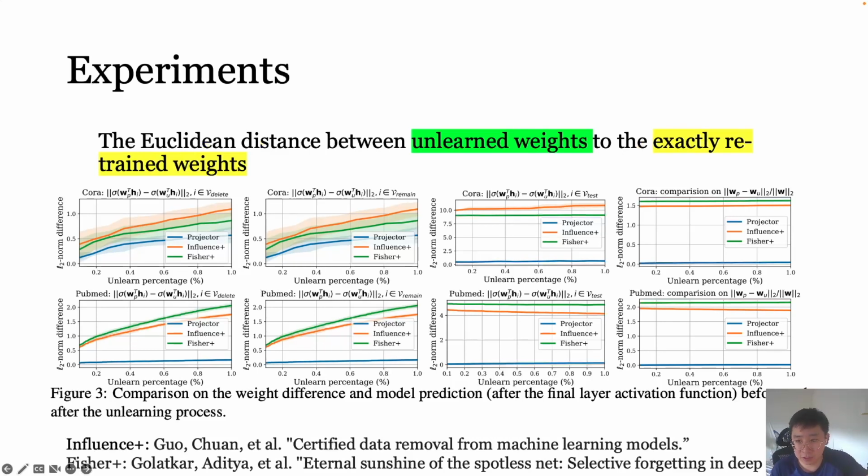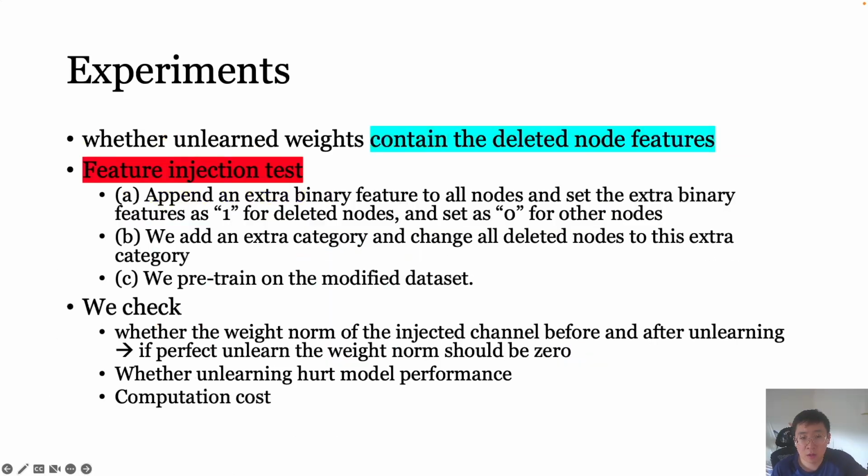Both the final activations and output parameters of our method Projector are closer to the weights obtained by retraining from scratch, compared to the baseline methods, which reflects our result in Proposition 2. Besides, we can observe that a lower unlearning percentage leads to a smaller difference on the output weight parameters of our method Projector, which reflects our theoretical result in Theorem 1.